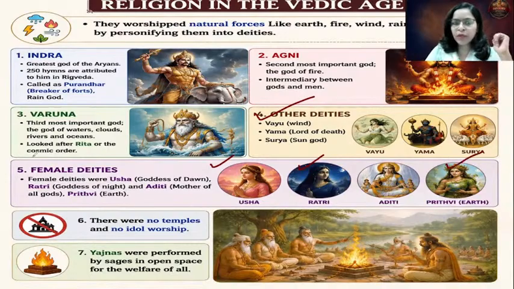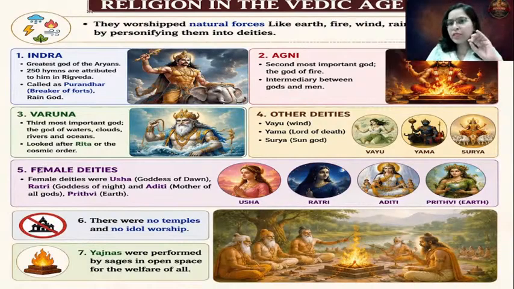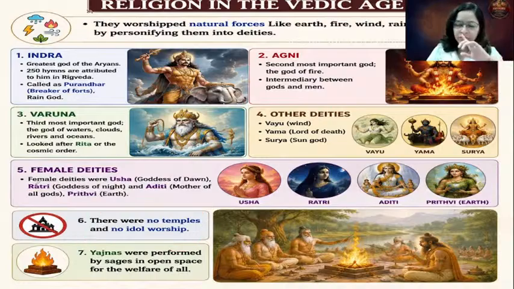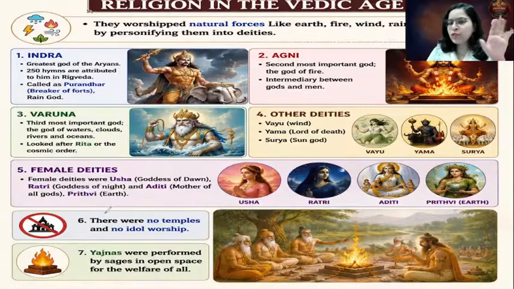Prithvi, our Mother Earth. Now, the next important attribute about the religious features of the Vedic age is that we do not find a single temple. So please remember, no temples and no idol worship is a characteristic feature. Remember this point, because UPSC puts such statements in the preliminary examination, so you have to be very specific with the statements. We do not find any temple, we do not find any images of gods and goddesses.